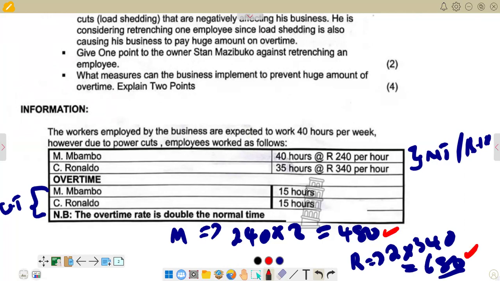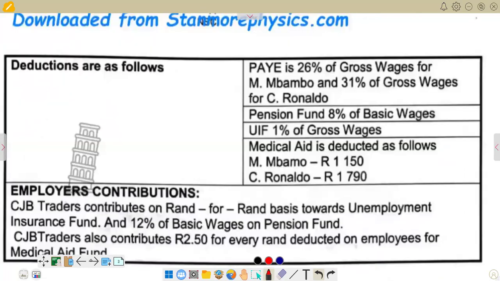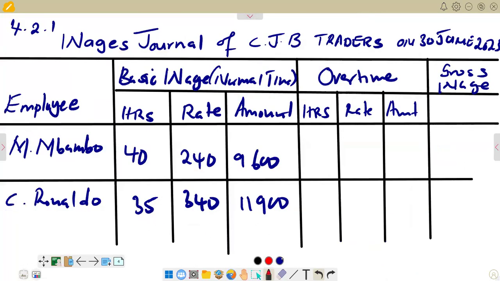Then the number of hours, we were 15 hours each there. So we go there and enter as such. Number of hours is the same, we've got 15, and also here we have got 15. Then on the rate there, we have got 480 for Mbambo, and then for Ronaldo, we have got 680.